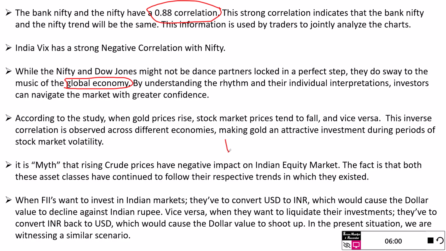If this is Nifty and suppose this is gold, these are inversely correlated, but it doesn't mean that there's a huge strong correlation. Most of the time, about 70% of the time, there's an inverse correlation, but 20% of the time gold and Nifty go hand in hand. So as we can see a strong correlation of Bank Nifty with Nifty, we can see a negative correlation of gold with Nifty. So we can also say for the time being, gold has a strong correlation with Nifty.